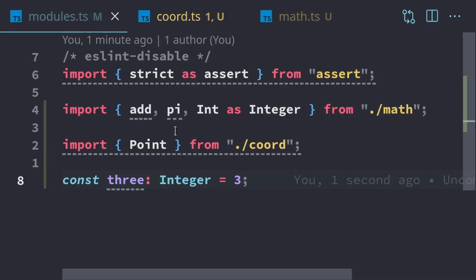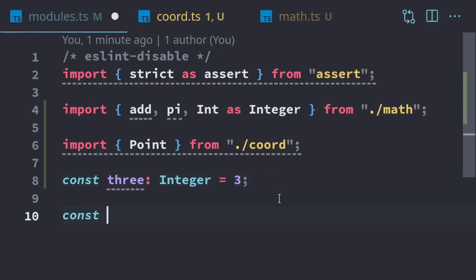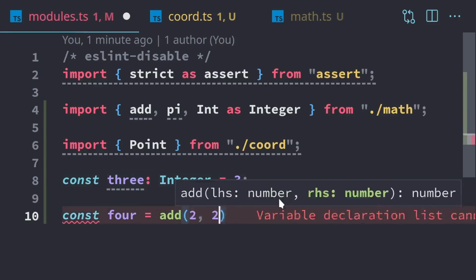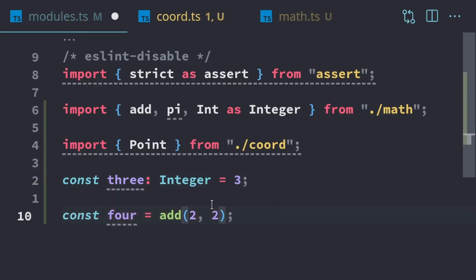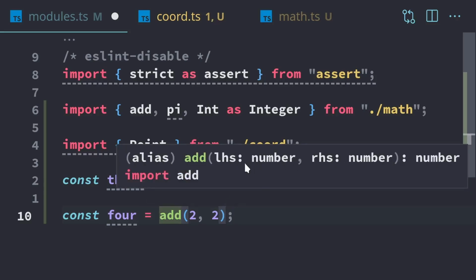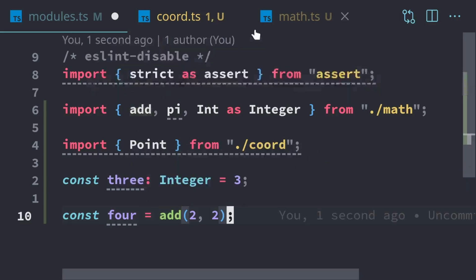So now that we've imported all these things, we're able to use them. We can use integer, we can use add, so if we want, we can add 2 and 2, and that works just fine. And we can mouse over it, and we can see the function signature because it's imported properly from the math module.